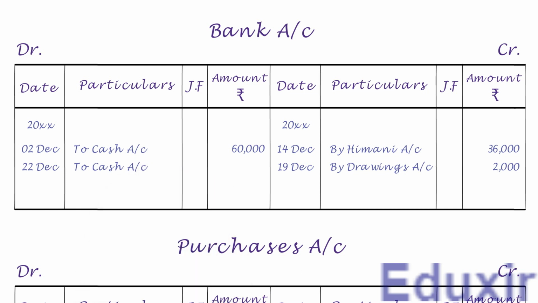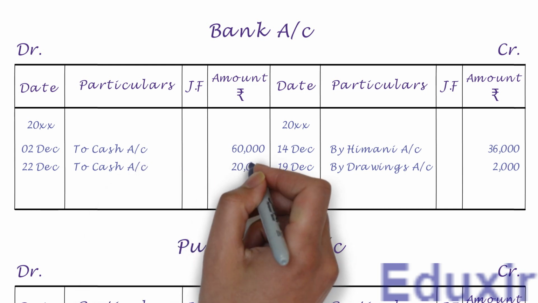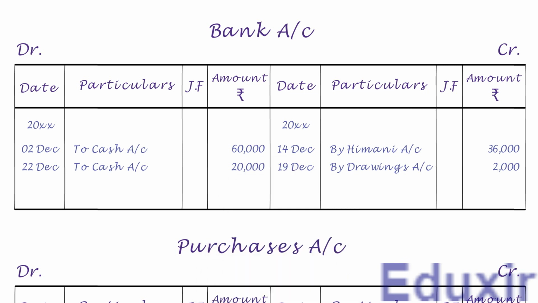Let us write the debit amount of 20,000 rupees into the amount column. With that, we have completed the posting of this journal entry into the bank account. Let us now take up the next entry.